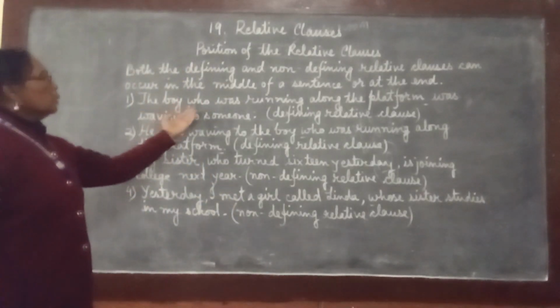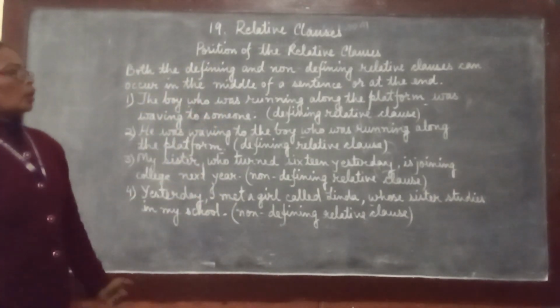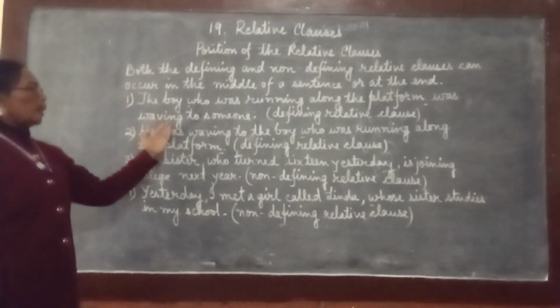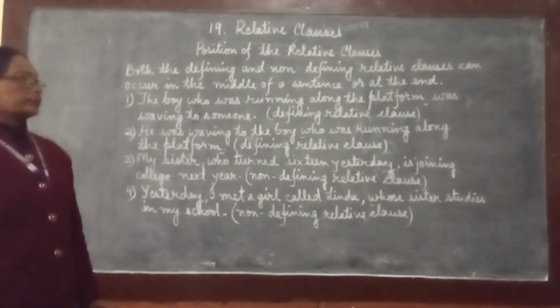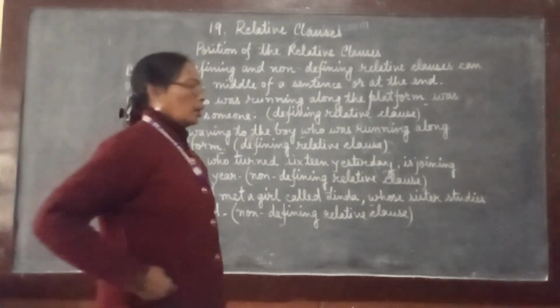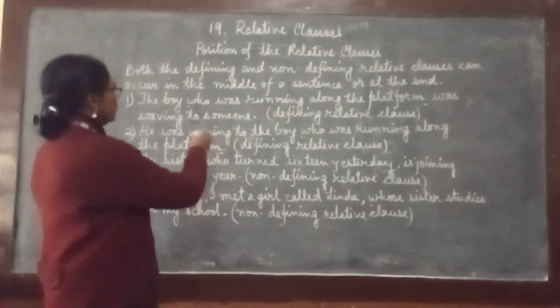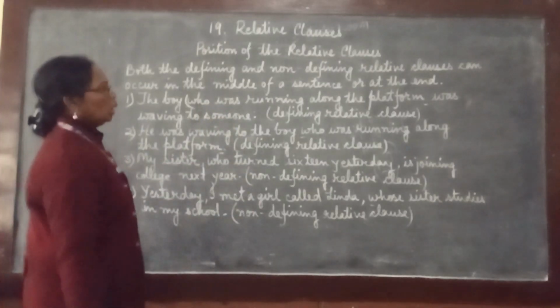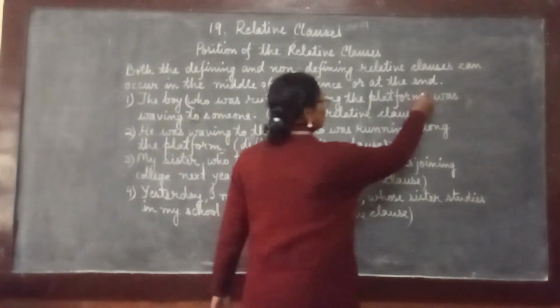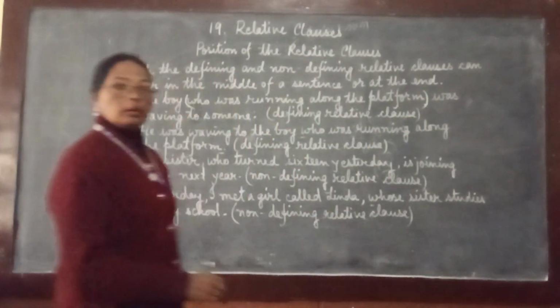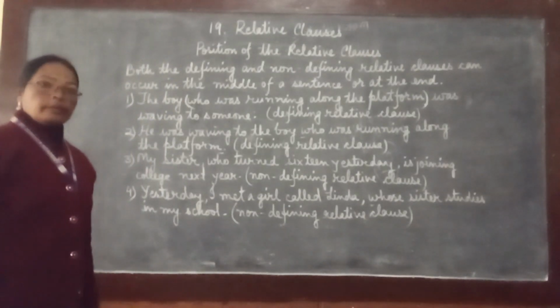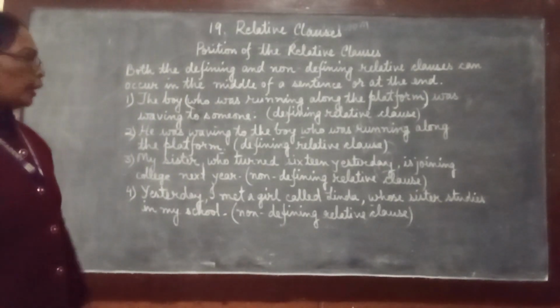Number 1. The boy who was running along the platform was waving to someone. Here, in this sentence, from the word who till platform is our relative clause. Which type of relative clause?